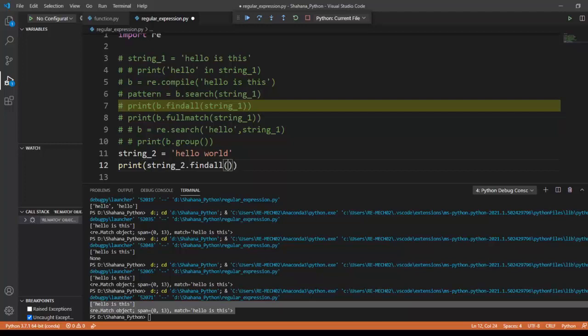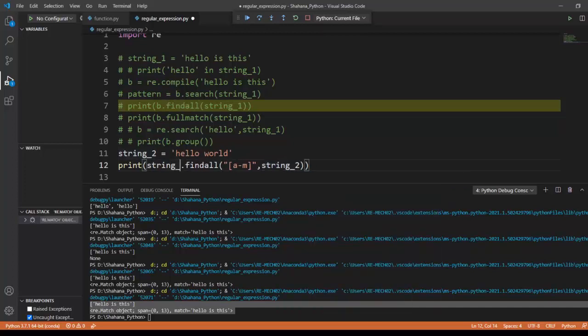I'm going to open my parenthesis, and inside the parenthesis open my quotations and square brackets, and find a to m, like this, and pass string_2.